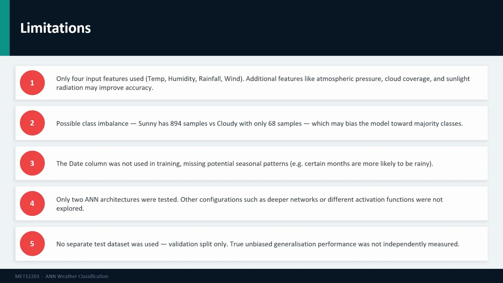Fourth, we only tested two ANN architectures. Other configurations such as deeper networks, different activation functions, or batch normalization were not explored. Fifth, we did not use a separate test dataset. Our evaluation was based entirely on the validation set, which means we cannot independently verify how the model would perform on completely new, unseen data.